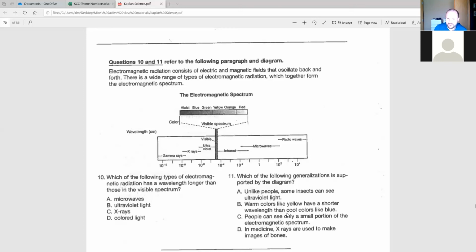It doesn't mention anything in there about medicine, right? Or imaging of bones, right? We just associate X-rays with imaging of bones, and so that sounds like, oh, maybe that's the right answer. But it doesn't say or show us any reason to think that that should be the right answer.